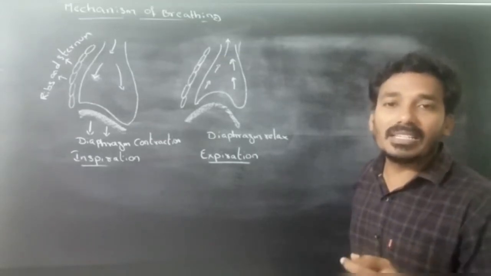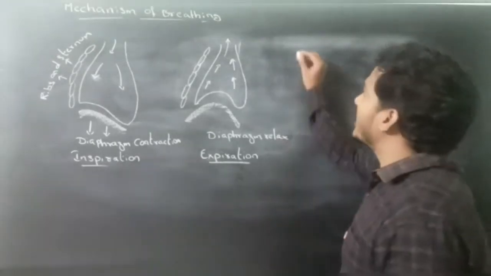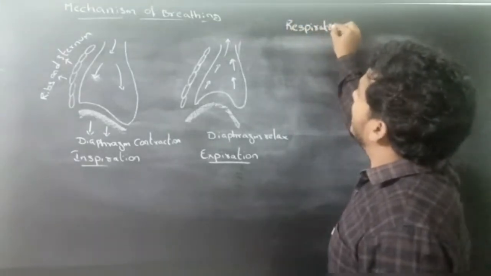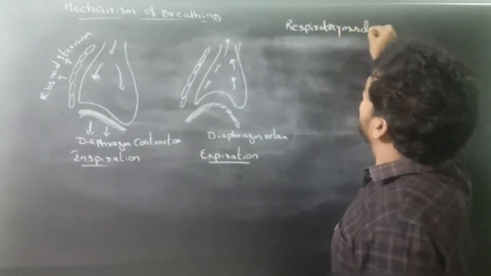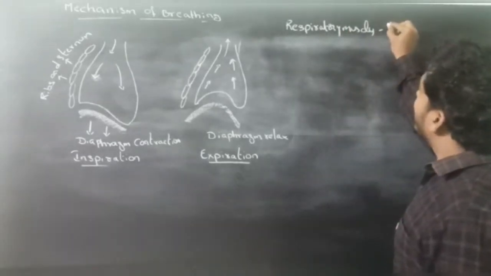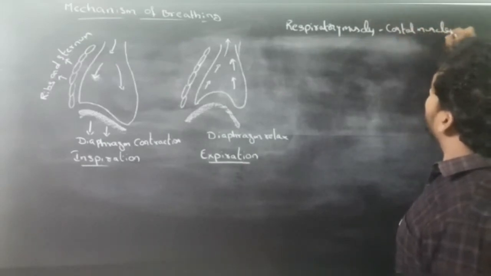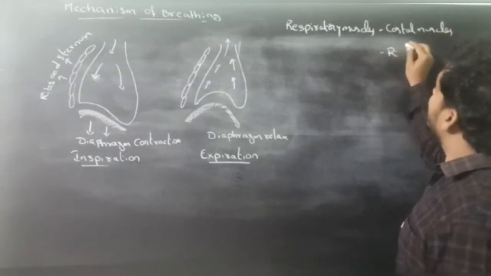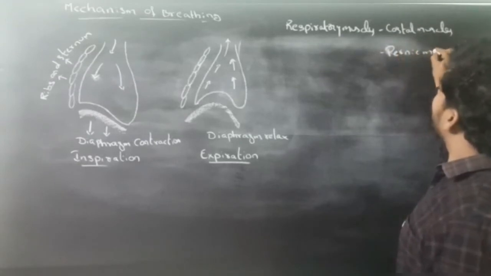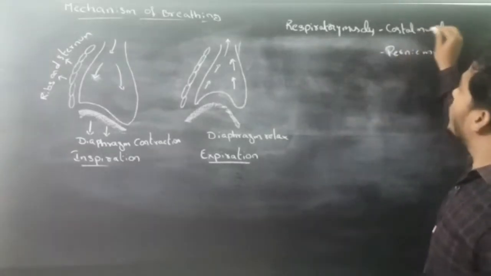This pressure gradient is maintained by respiratory muscles. These respiratory muscles are the costal muscles, or rib muscles, and the phrenic muscles.